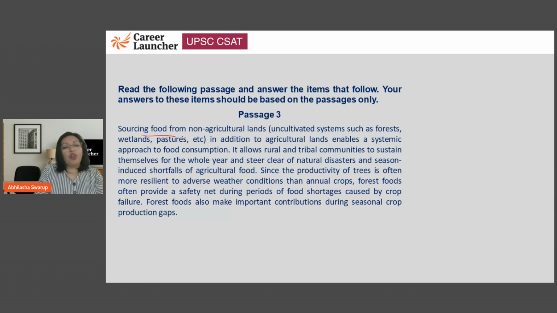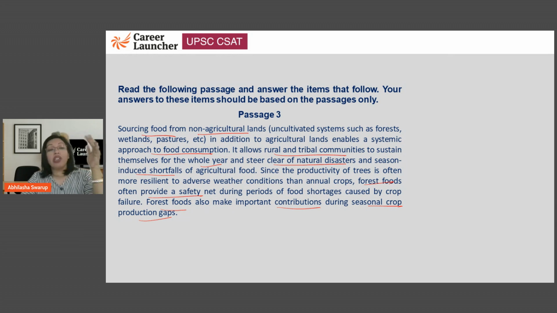So this one says sourcing food from non-agricultural lands, which is uncultivated systems such as forests, wetlands, pastures, etc., in addition to agricultural land, enables a systemic approach to food consumption. It allows rural and tribal communities to sustain themselves for the whole year and steer clear of natural disasters and season-induced shortfalls of agricultural food. Now, since the productivity of trees is often more resilient to adverse weather conditions than annual crops, forest food often provide a safety net during periods of food shortages caused by crop failure. So when there is a crop failure, there will be fruits on the trees, there will be food in the forest. So forest food also make important contribution during seasonal crop production gaps.